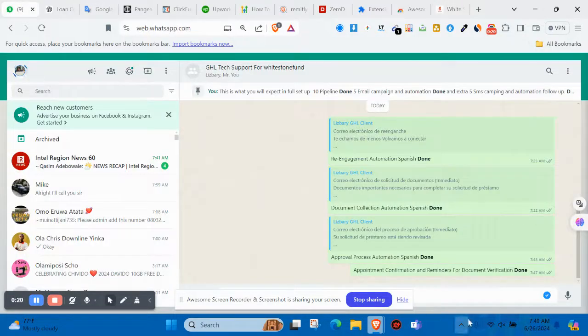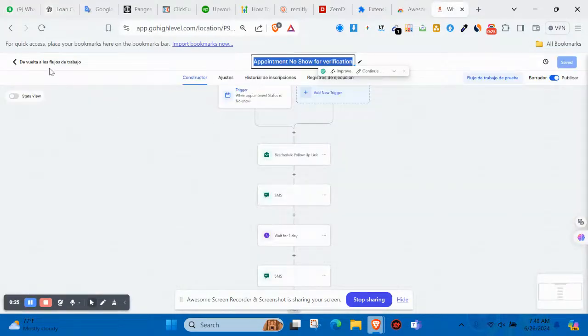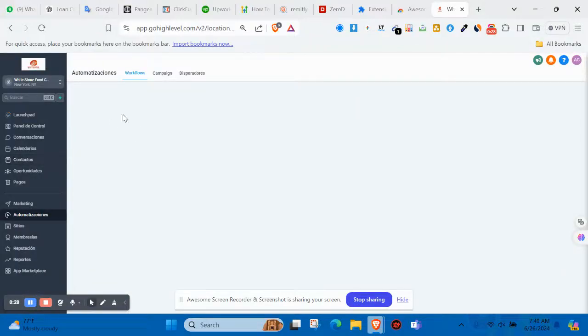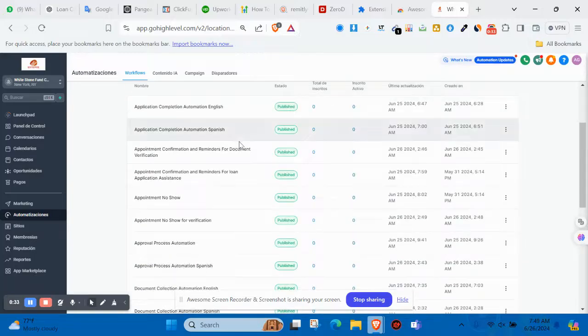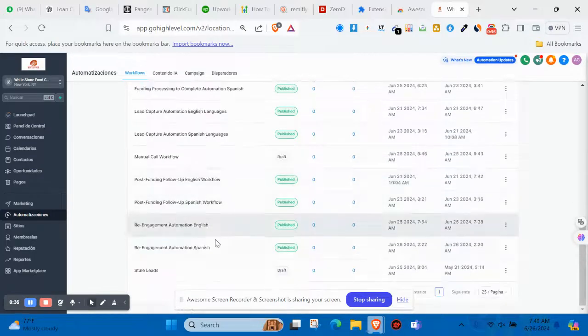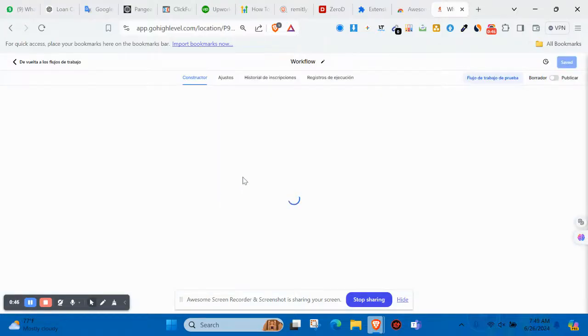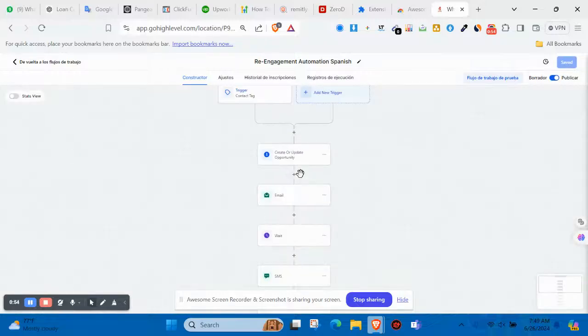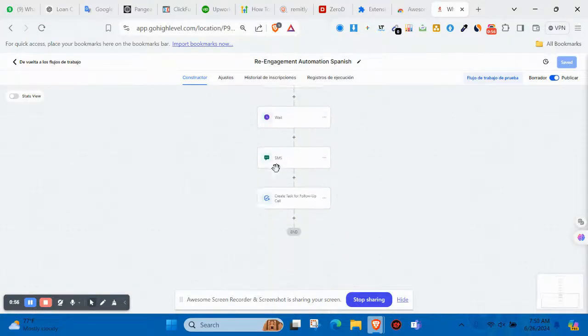As you can see, we are working. This is all the automation I built from scratch, which I can help you set up for your own too, in Spanish and English both. This is a Spanish account and an English account. So I will set your account up as a Spanish account and also in English, in order to make it easy for you to do all the transactions and activities inside your account.